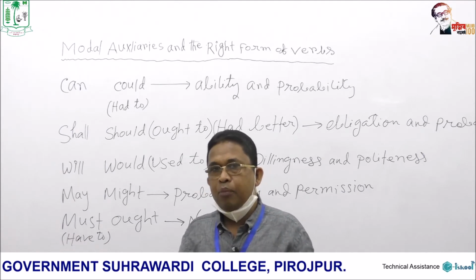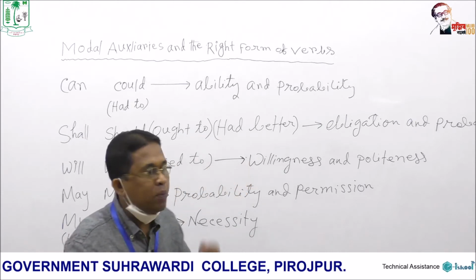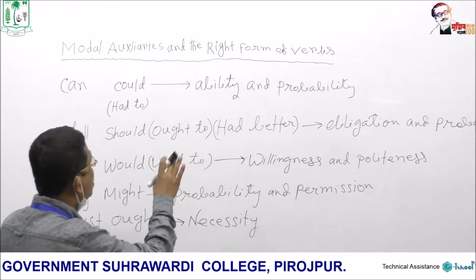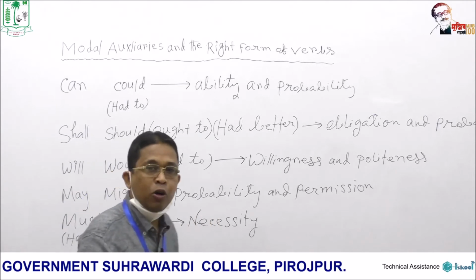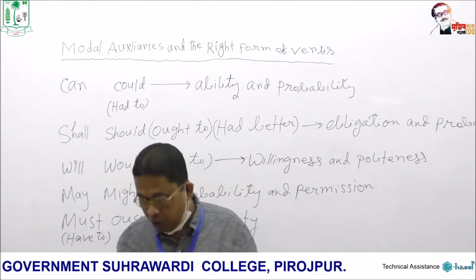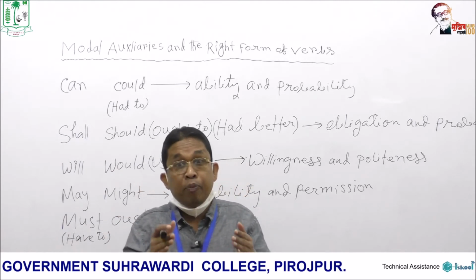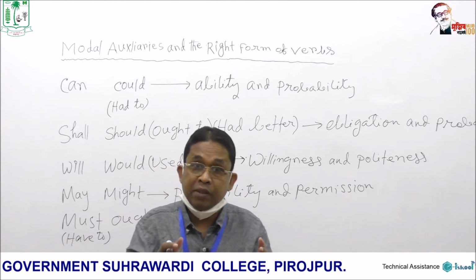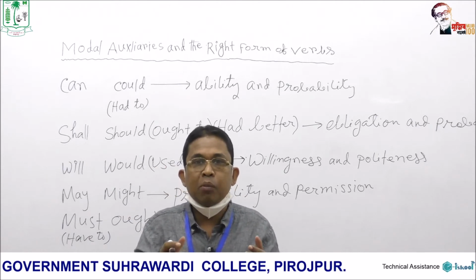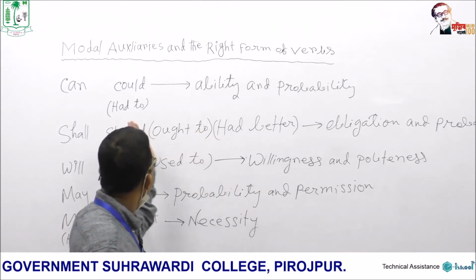Anyway, I have already put a question and I have also given the answer, that is, what type of main verbs we have to use after all these modal auxiliaries. And the answer is that after all these modal auxiliaries we have to use the base form of the main verb. Now I am going to give you some examples, just one example for each of the modals.